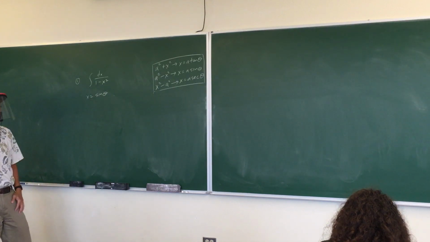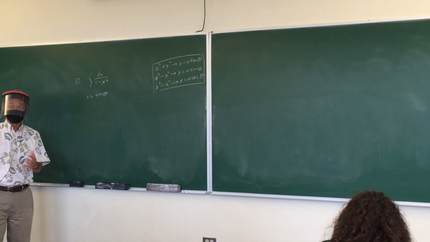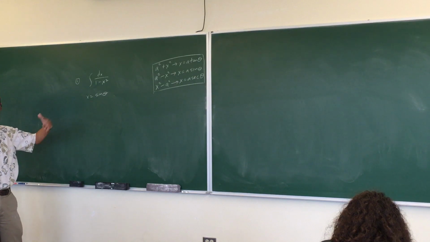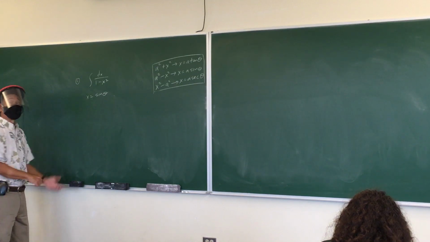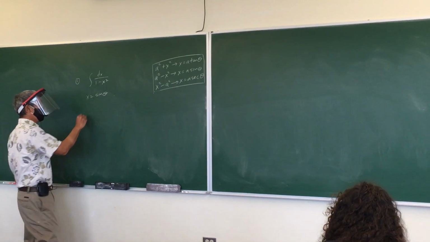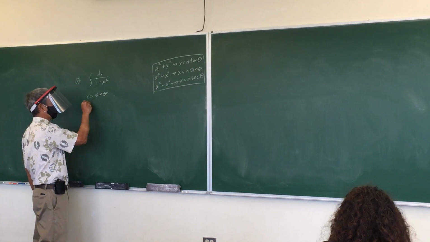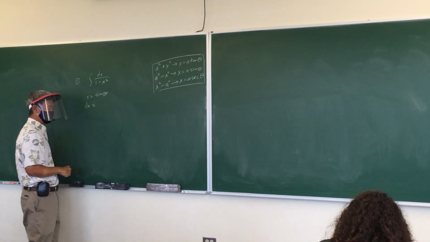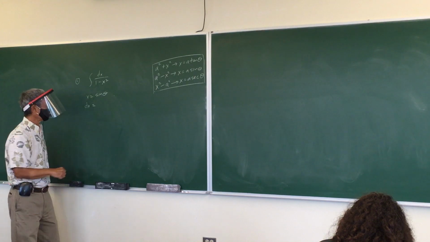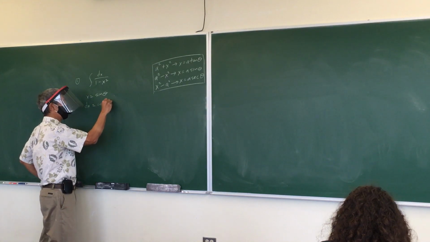Now you're going to ask yourself, why are we doing this? You'll find out after we do the substitution. You'll see why, because of trig identities. So if x equals this, then what is dx, which is the derivative? Cosine theta d theta.